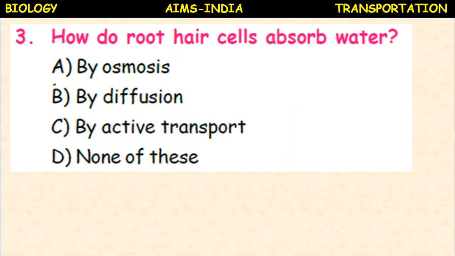How do root hair cells absorb water? By osmosis, by diffusion, or by active transport? None of these. By means of osmosis. The root hair cells are covered by the plasma membrane, so there is a difference in the concentration gradient. The movement of water takes place from high concentration pressure to low concentration pressure through the plasma membrane. It is osmosis.